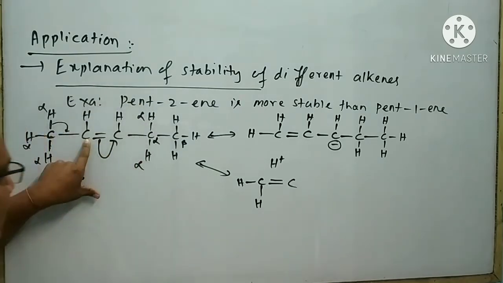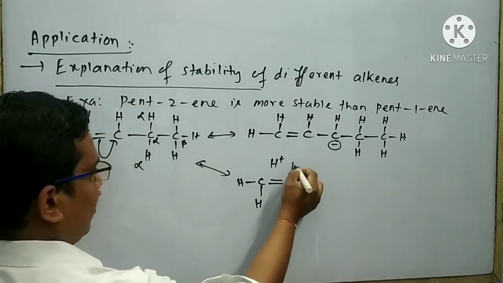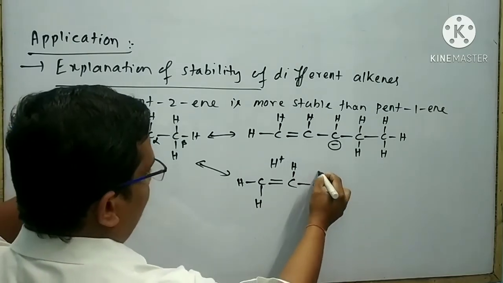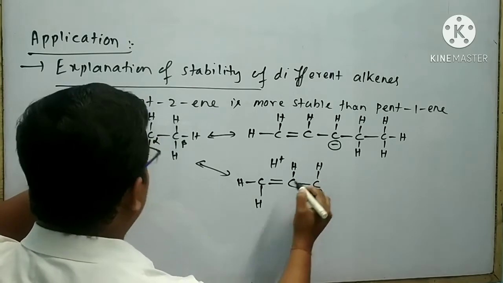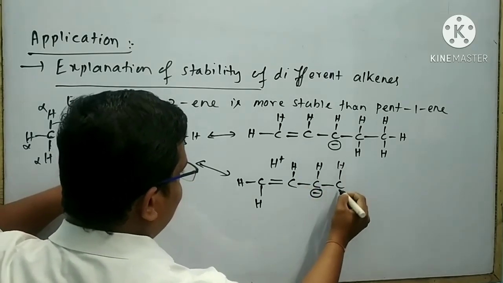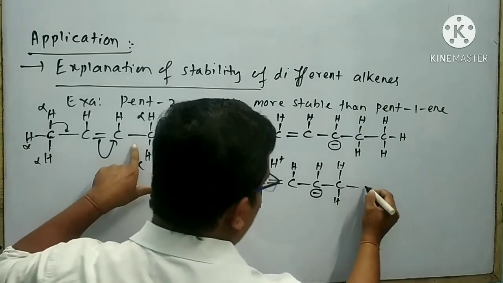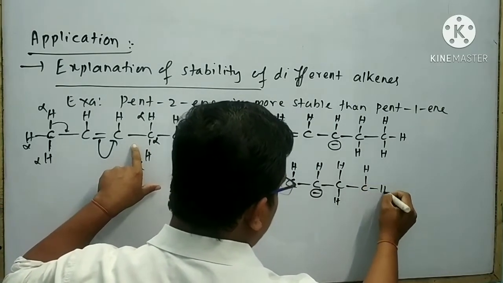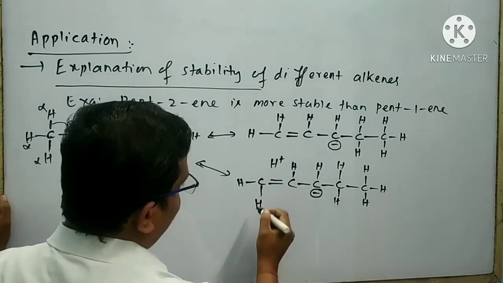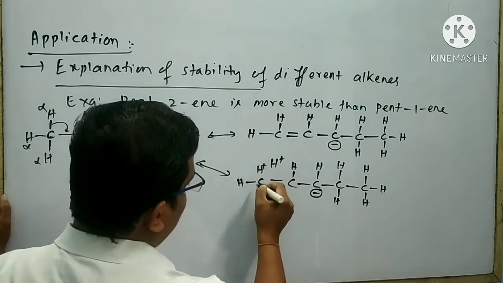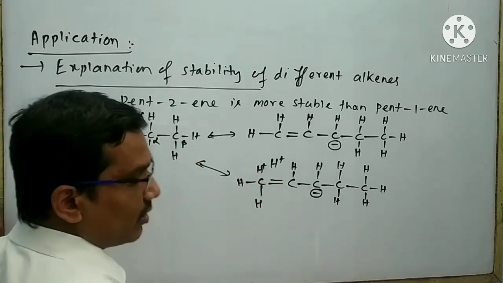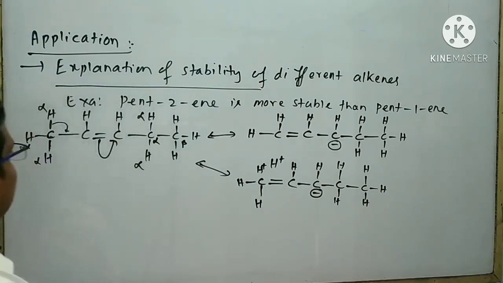Here I can write C, next bond H, next single bond C, a hydrogen atom is present. The negative charge will be erased. Bond C, bond H, bond H, bond C, bond H, bond H, bond H. Here it is bound to place an H plus. There is no bond between the H plus and the carbon atom.